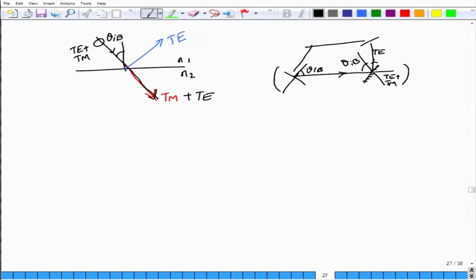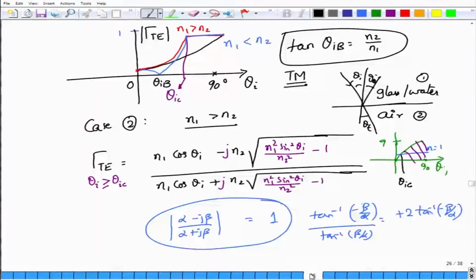So, this is what we see in terms of total internal reflection and the Brewster angle. We have not derived or shown that this angle theta I is the same for both TE and TM polarization, but it is very obvious. You just have to replace these expressions for the reflection coefficient in terms of the TM and carry out a very similar analysis. So, thank you very much.